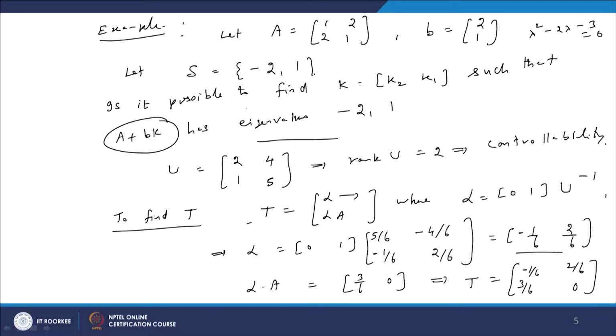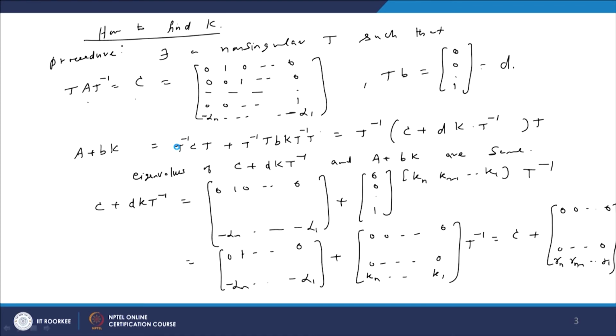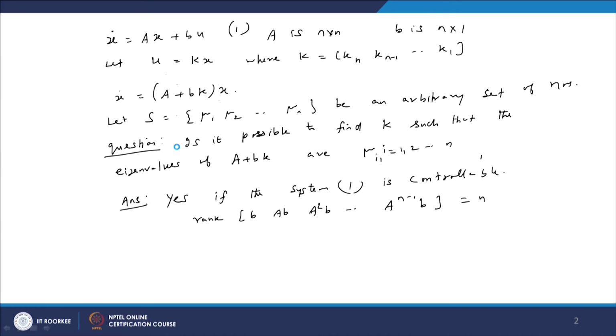If you have a control system x dot equal to Ax plus Bu, to make the system stable, the eigenvalues of the A plus Bk matrix should be negative, that is for asymptotically stable condition we need that the eigenvalues of the matrix A plus Bk, all of them should have negative real part.